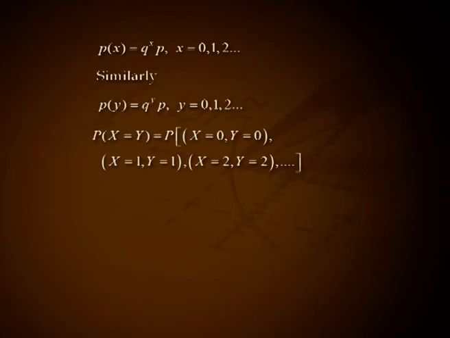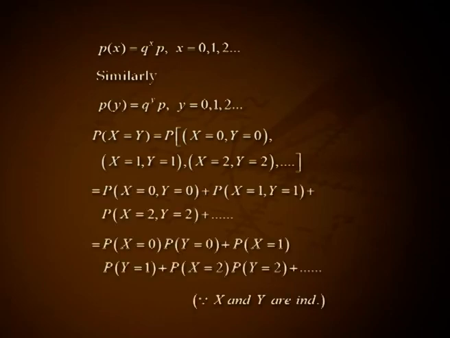Then P(X = Y), that is equal to P(X = 0, Y = 0), (X = 1, Y = 1), (X = 2, Y = 2), etc. That is P(X = 0, Y = 0) plus P(X = 1, Y = 1) plus P(X = 2, Y = 2) plus etc.